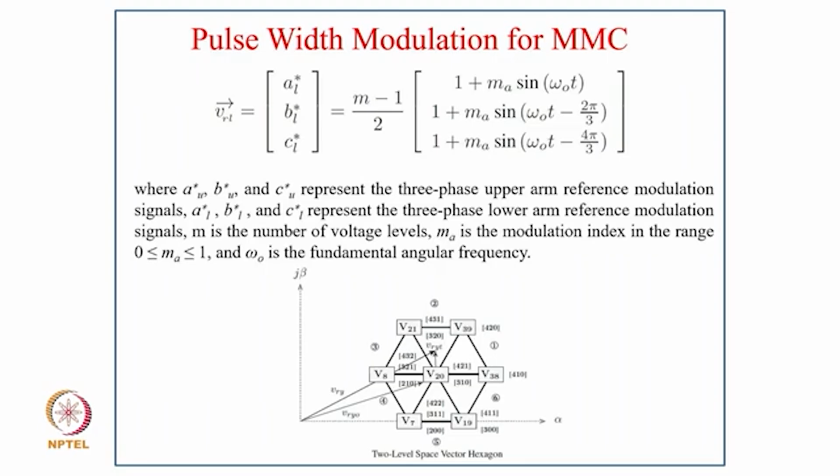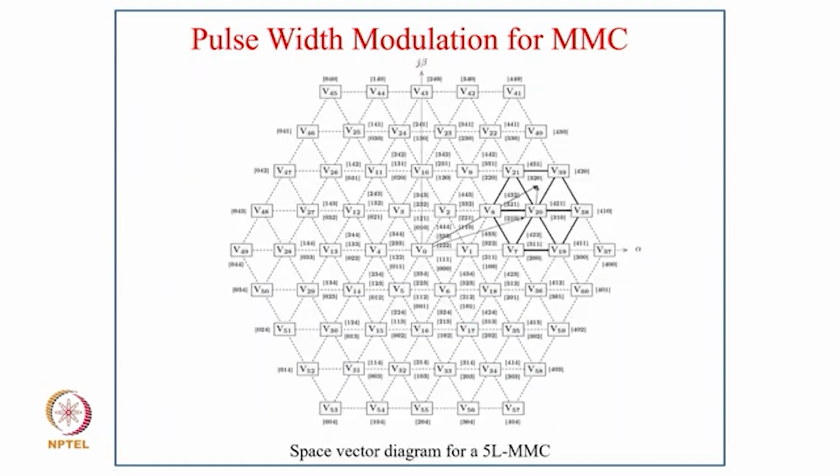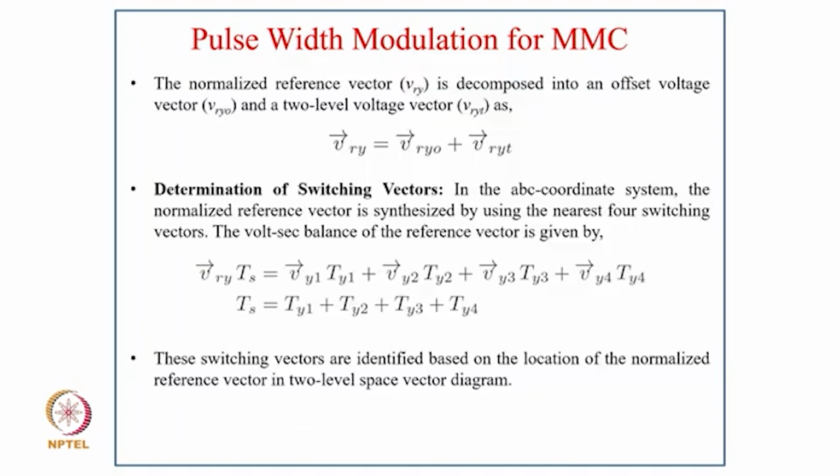And you can see what a 2-level space vector modulation would look like. And these are the space vectors for a 5-level multilevel inverter. You have a lot of combinations in a 5-level, and many of them you can call redundant, and some are logical states.